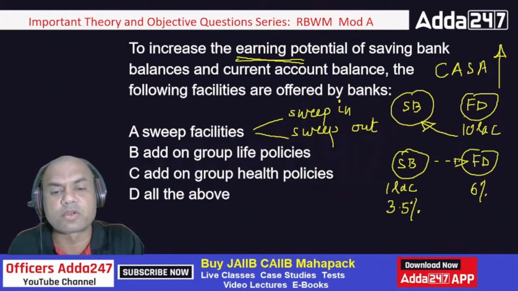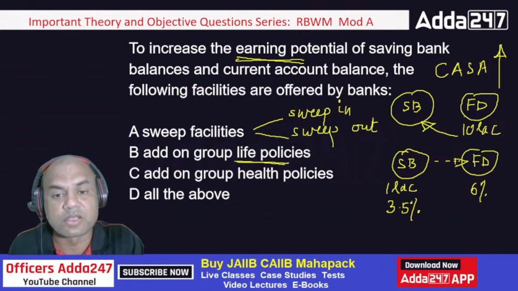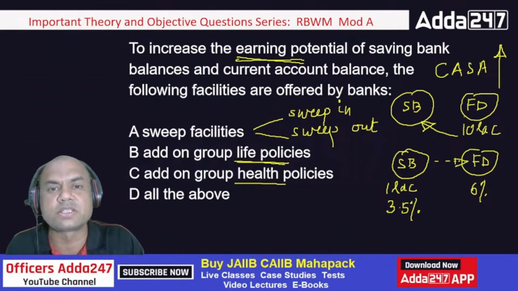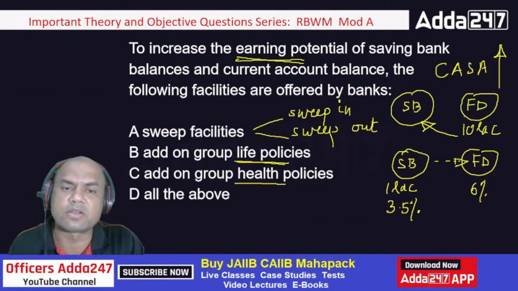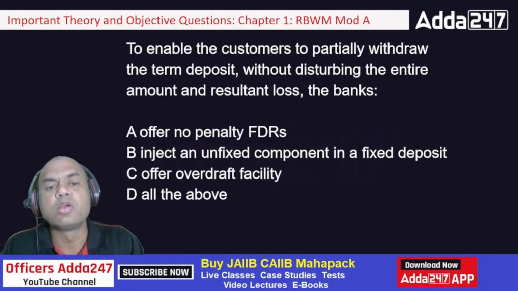Add on group life. Group life means all the life insurance policies. Those are given along with the savings account. Health insurance policies means all this hospitalization policy, accident insurance policy, all this. So the answer will be what? Everything is given by the banks because we want CASA. Everyone wants CASA.